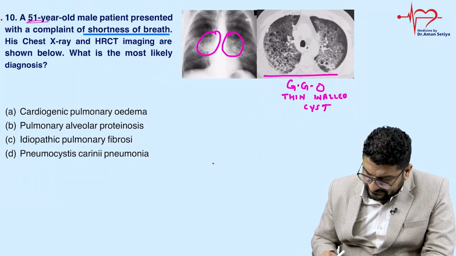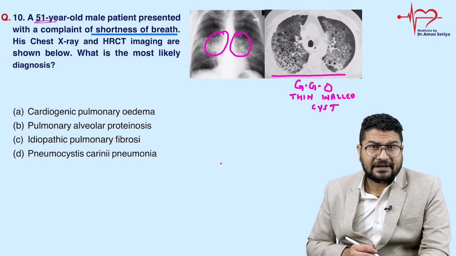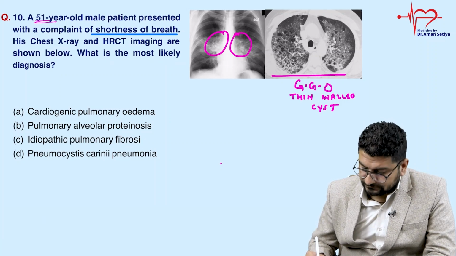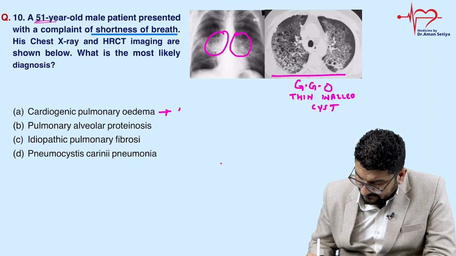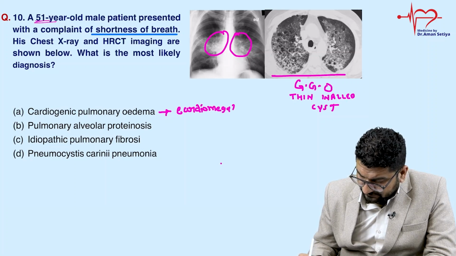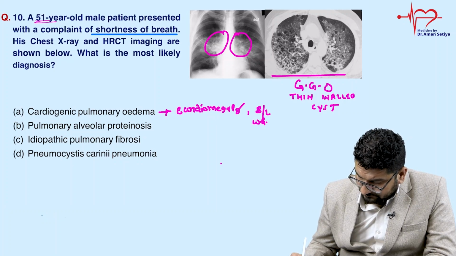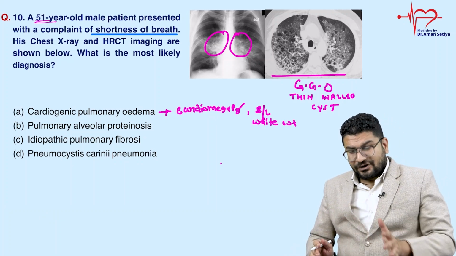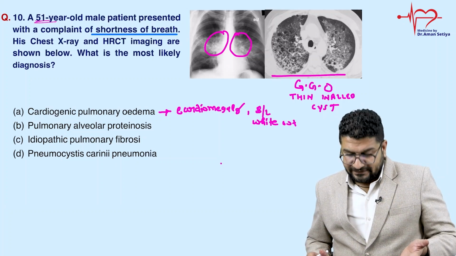Now let us see this. If it is a pulmonary edema, you can notice some sort of cardiomegaly. In pulmonary edema, what can we see? We can see cardiomegaly. You can see whitishness. You can see bilateral whiteout. If you see bilateral whiteout without cardiomegaly, that is what we call ARDS.